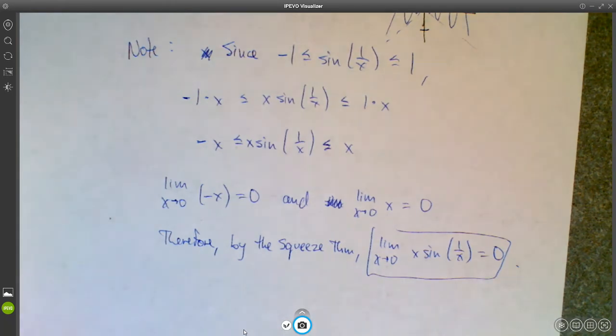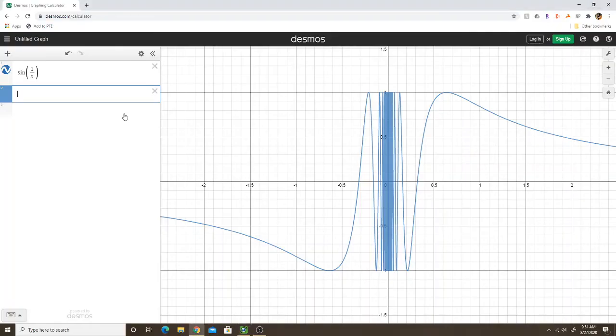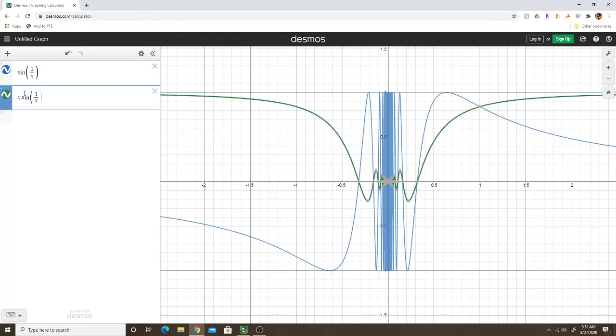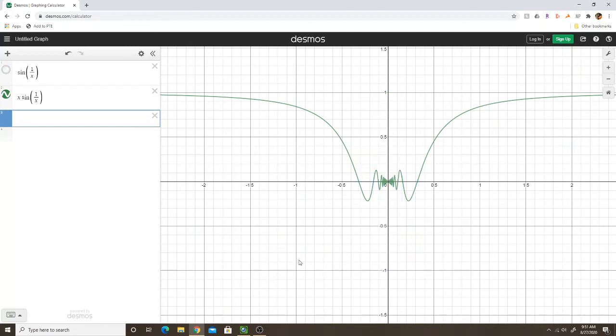Let's take a look at this in Desmos. So the blue stuff is sine of 1 over x. Let's look at x times sine of 1 over x. Okay, so it's in green. Let's hide the blue one for a second. So that's interesting, what's going on there.